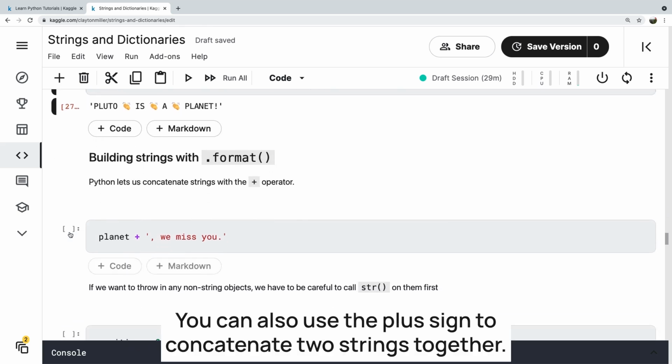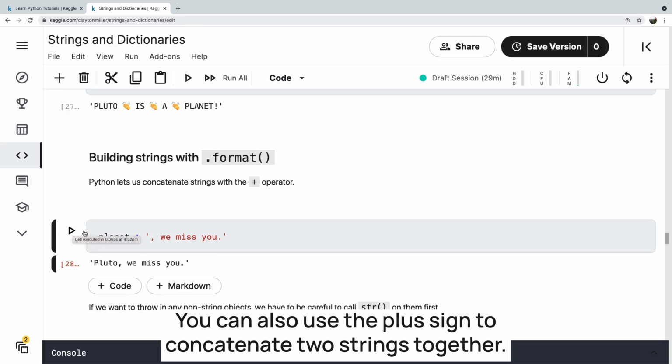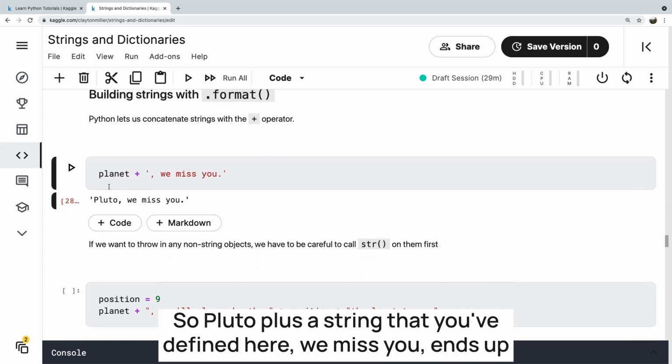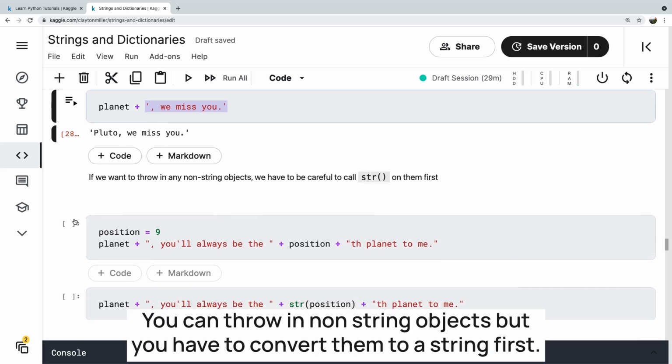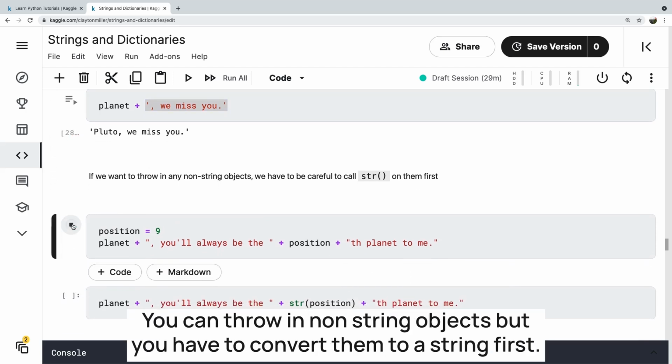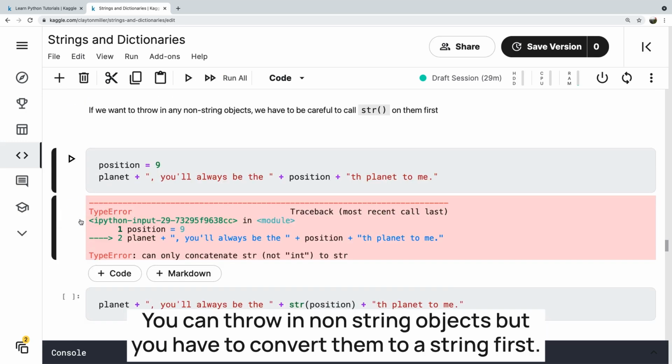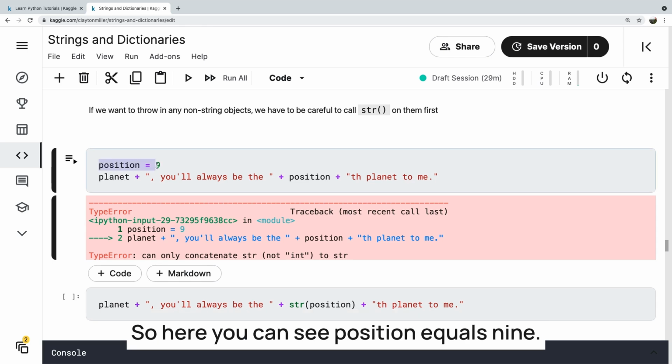You can also use the plus sign to concatenate two strings together. So Pluto plus a string that you've defined here, we miss you, ends up with a conjoined string altogether. You can throw in non-string objects, but you have to convert them to a string first. So here you can see position equals 9.